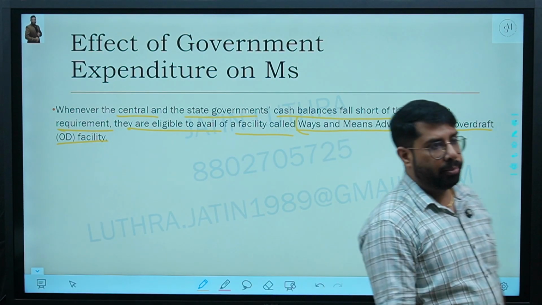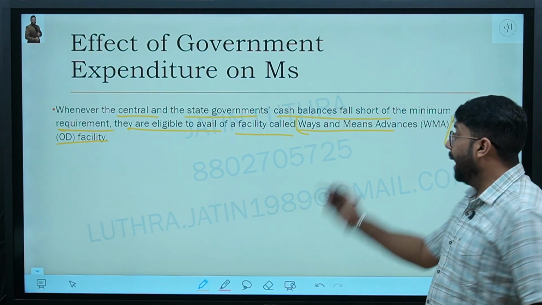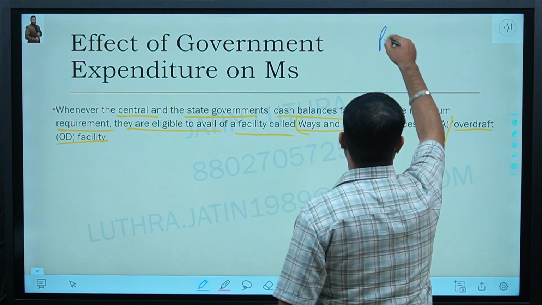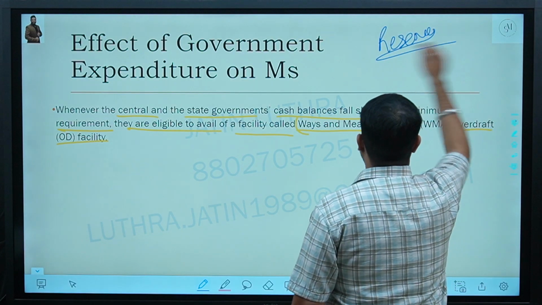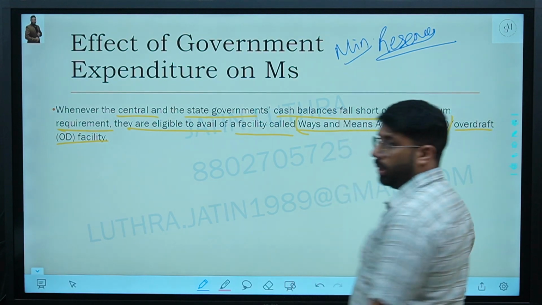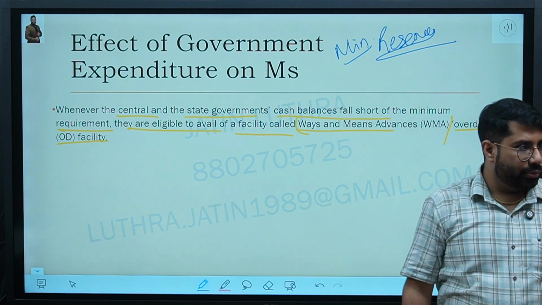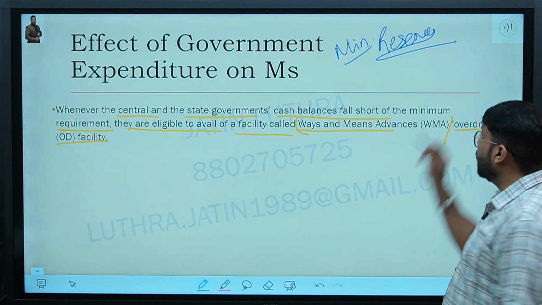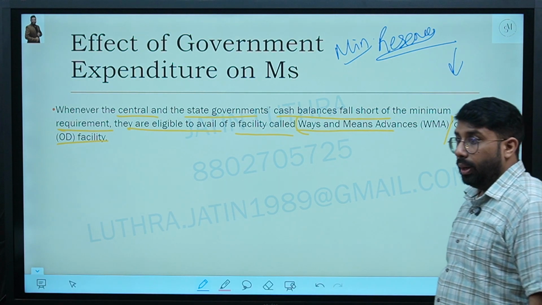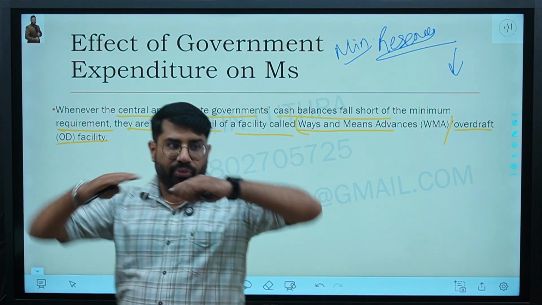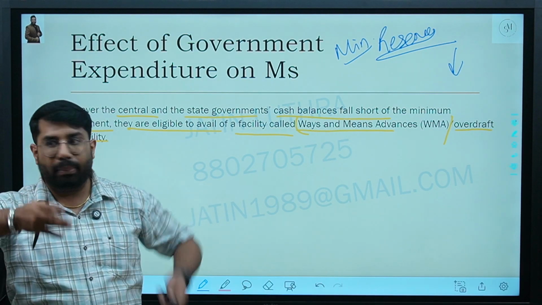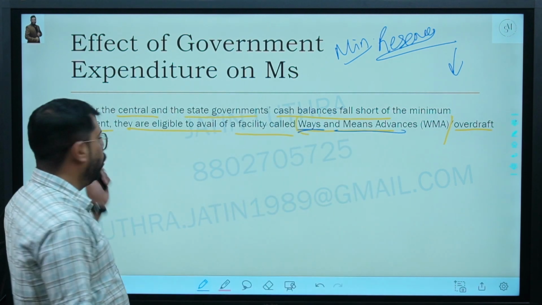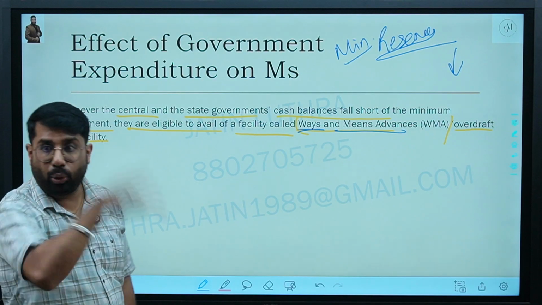Now, every government, state or central, has to maintain reserves. And for these reserves, there is always a minimum limit. If the government is spending more and because of this the reserves are depleting, falling below the minimum level, what do these governments have to do? They have to fulfill that minimum level. How will they do it? By using a facility that we call ways and means advances, or overdraft facility. Try and understand the name. The name itself is advances.